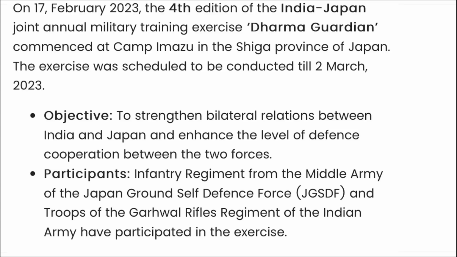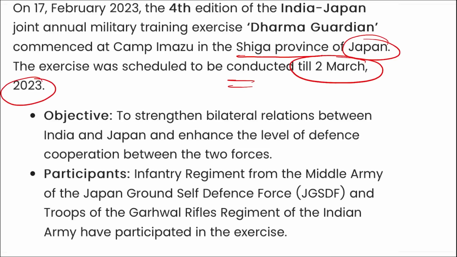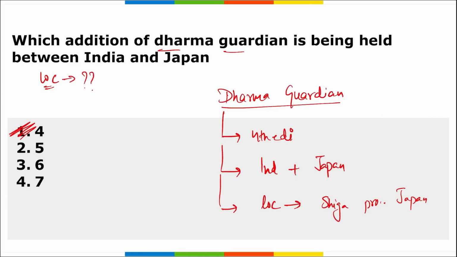This exercise was held in the Shiga province of Japan and is scheduled to be conducted till 2nd of March 2023. Very important: the Indian Army and Japanese Army conducted this Dharma Guardian exercise, the fourth edition of which was held in the Shiga province of Japan.